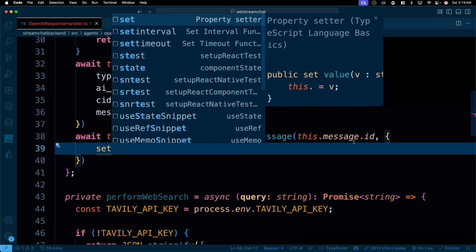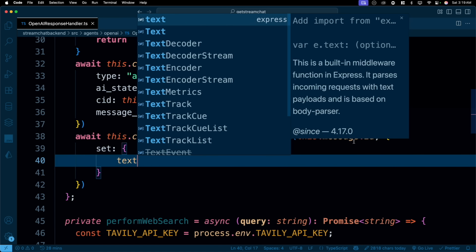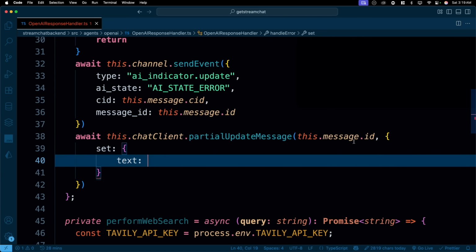Now others are just these ones, and we want to use a set here. This is a property setter, a pre-built method. You just set the values in here and you don't directly override that. You use the set method for this. So we'll just say text. What do you want to update in the text? There are two things, text and message.